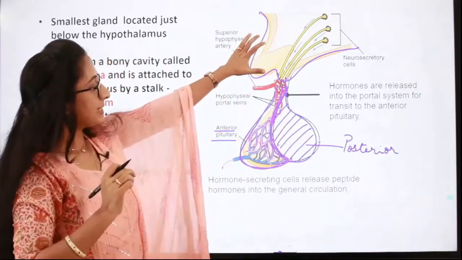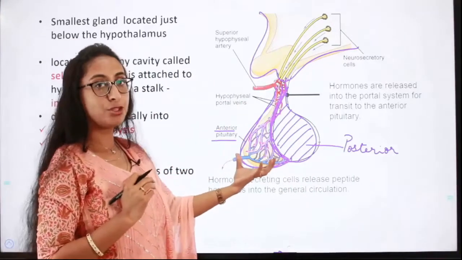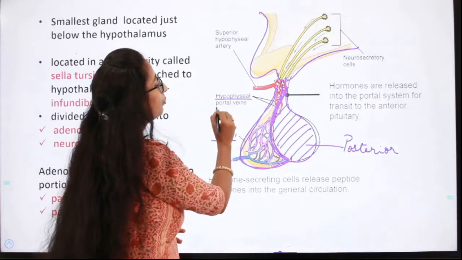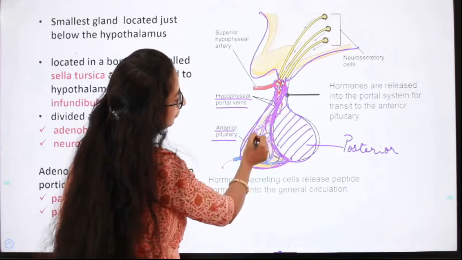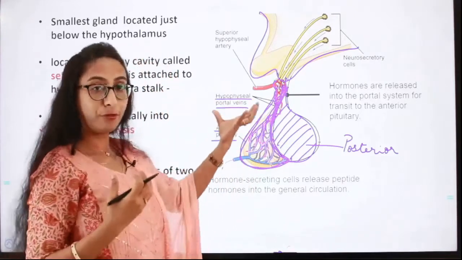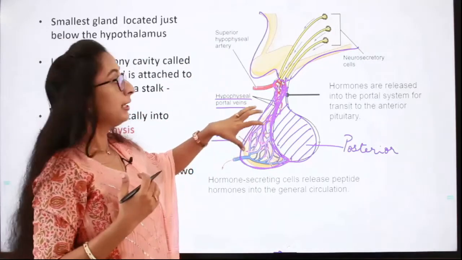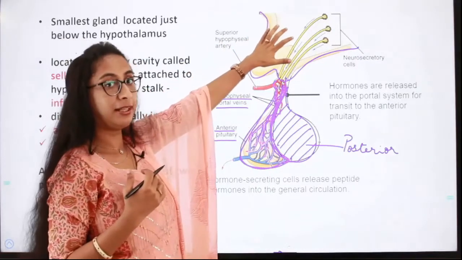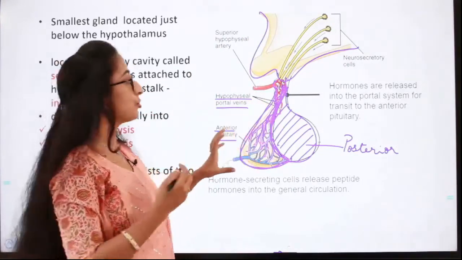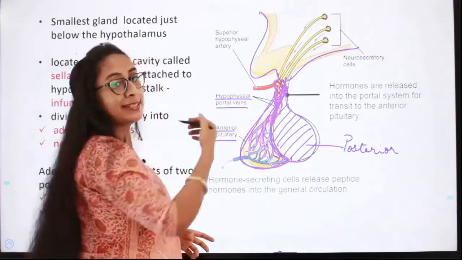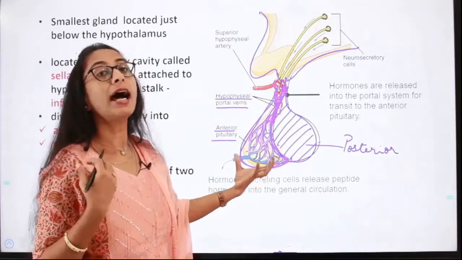The hypothalamus is connected to the anterior pituitary through the hypophyseal portal veins. Here you can see red colored veins entering into the anterior pituitary. So the hypothalamus controls the anterior pituitary by the hormones secreted into these hypophyseal veins.